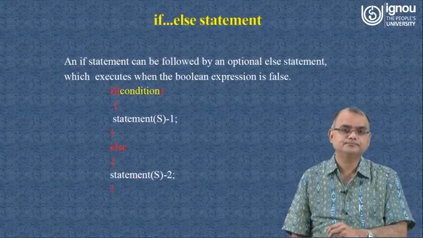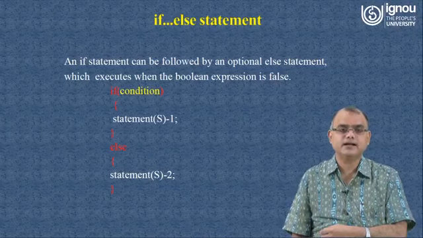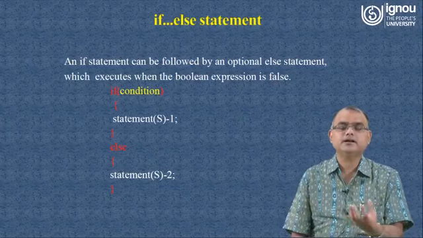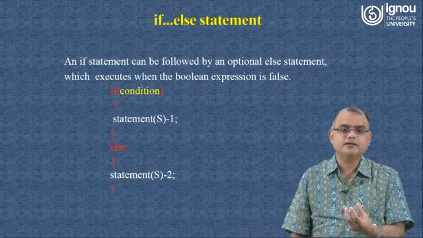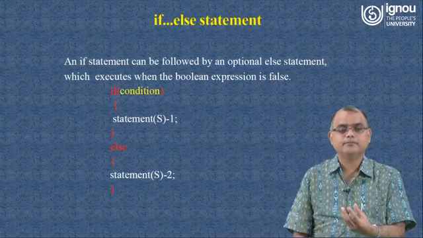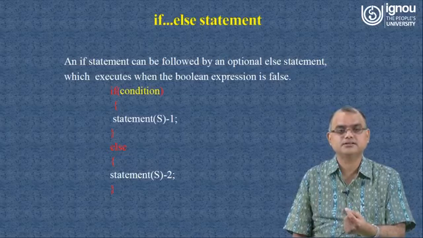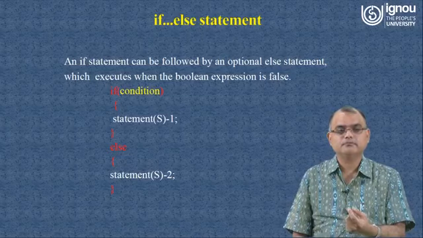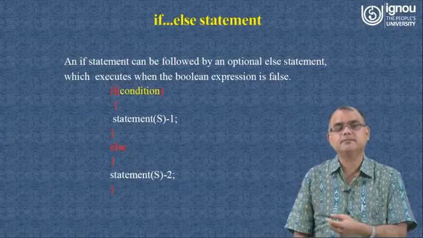And similarly, there is the if else statement. Here we are saying that if the condition is true, then statement 1 will be executed, that is, whatever is written inside the if block will be executed. If the condition is false, it means the value of the condition expression is 0, then whatever is written in the else section or the statement 2 section will be executed.